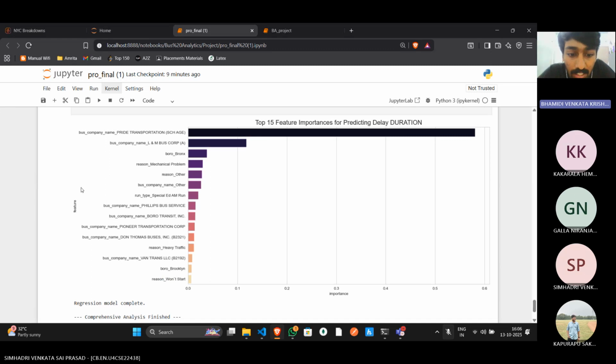In summary, this analysis has covered key areas for improvement, from specific bus companies and routes to the most common causes of delays. The predictive models we built demonstrate a strong ability to forecast both the severity and duration of incidents based on initial information. These tools and insights can directly support more proactive and cost-effective operational management.